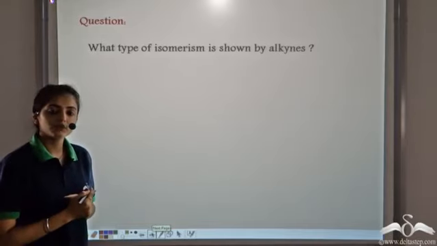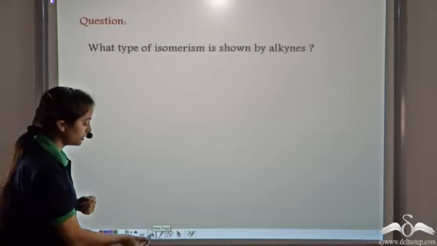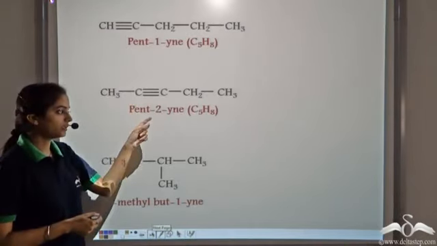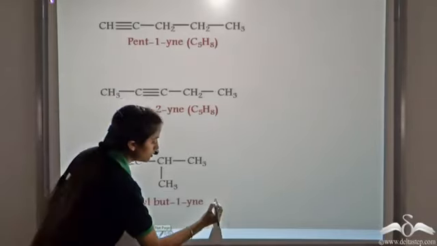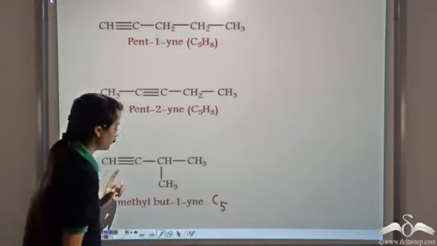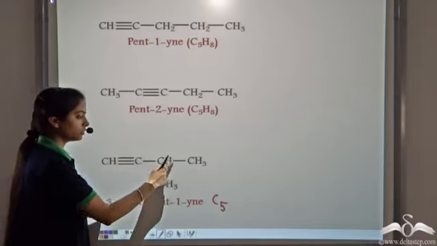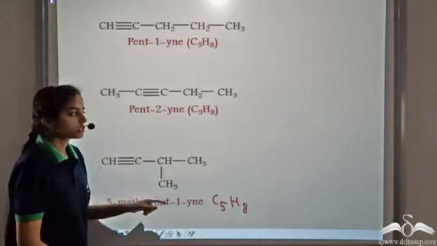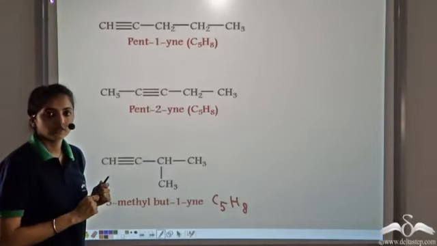What type of isomerism is shown by alkynes? So if we take an example, we have pent-1-yne, pent-2-yne and 3-methyl-but-1-yne. In this case also, if we count, we have 5 carbon atoms and 8 hydrogen atoms. So the 3 have the same molecular formula but different structures.